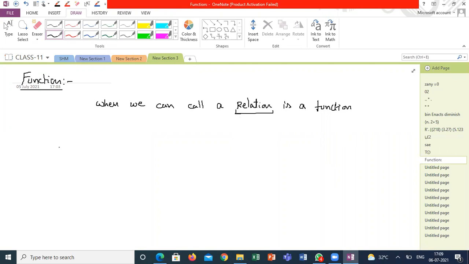Now, a relation from a set A into a set B is said to be a function or mapping.